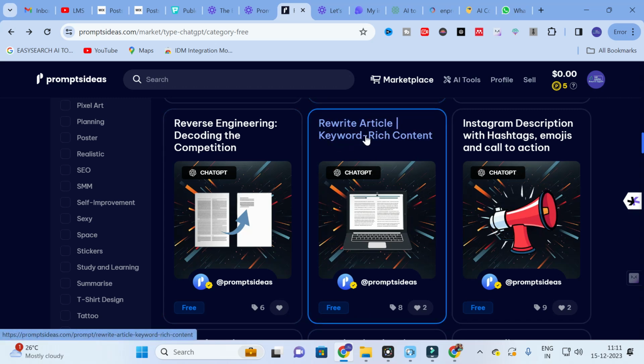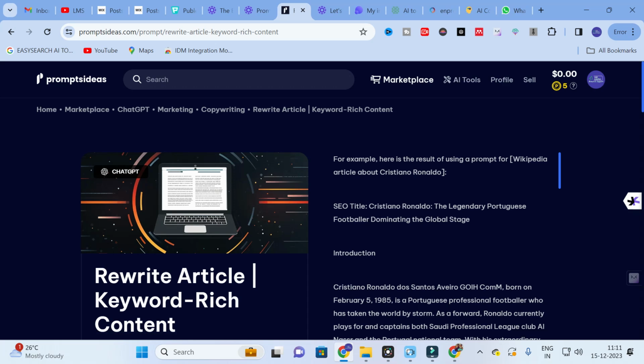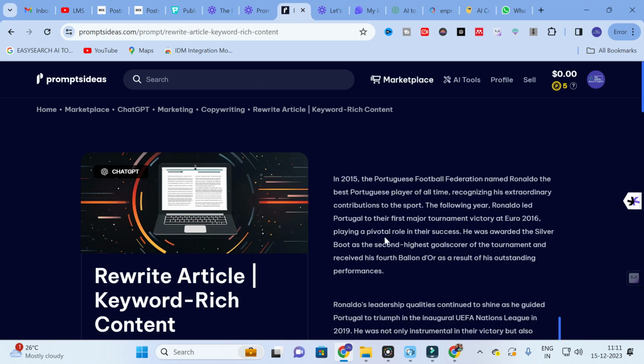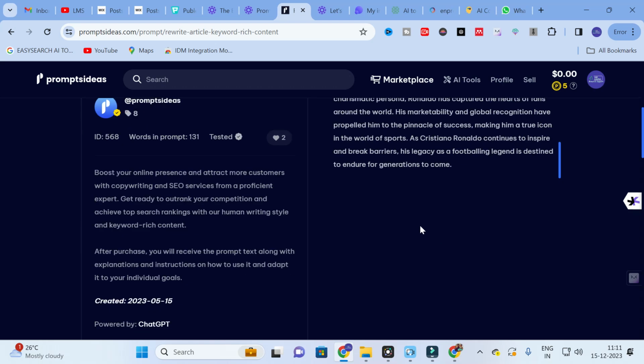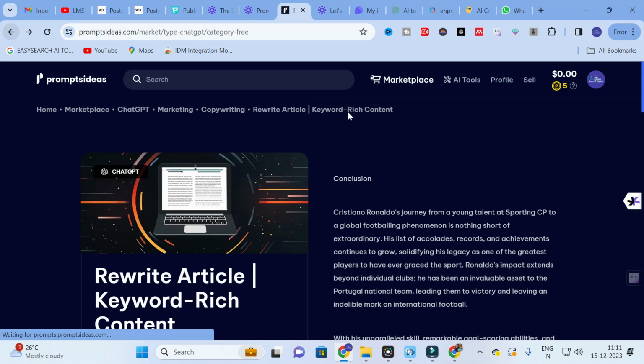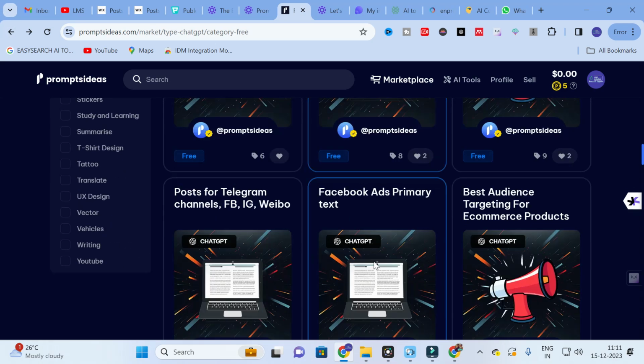Here you can see this is Rewrite Article. I am going to click. This is how your input will be. After that you can get an output like this. That is, the rewritten content will be generated. So you can get this rewrite prompt for free.